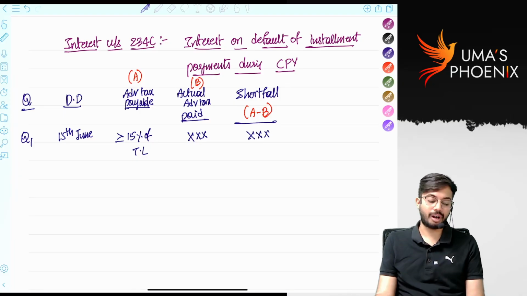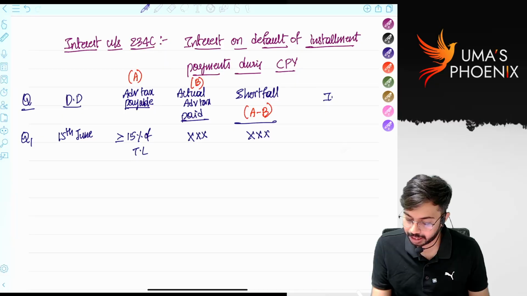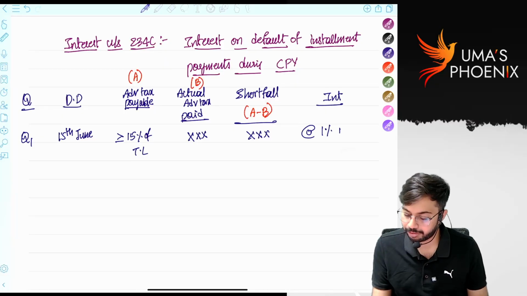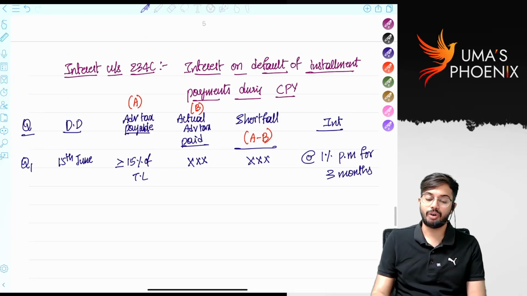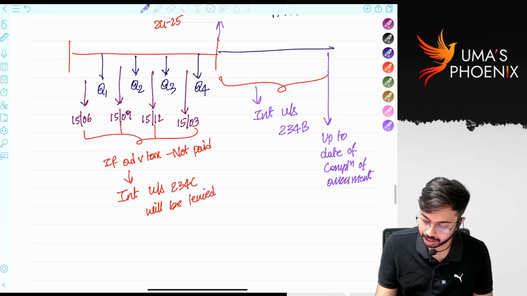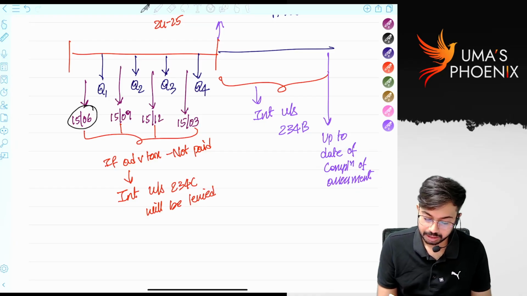On the shortfall amount, interest will be calculated. What percent interest will be levied? At the rate of 1% per month for 3 months. What is due date? 15th September. Correct? Tell, due date is 15th June. I am sorry.